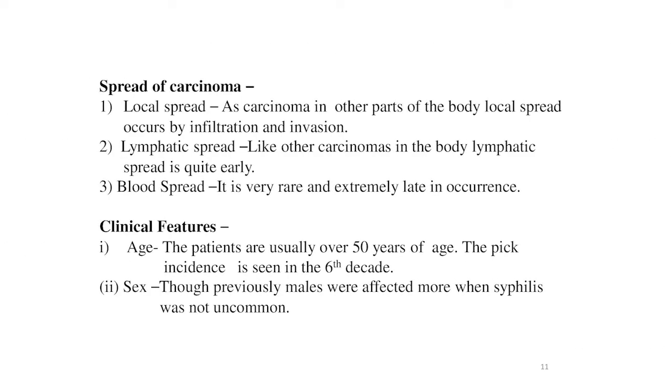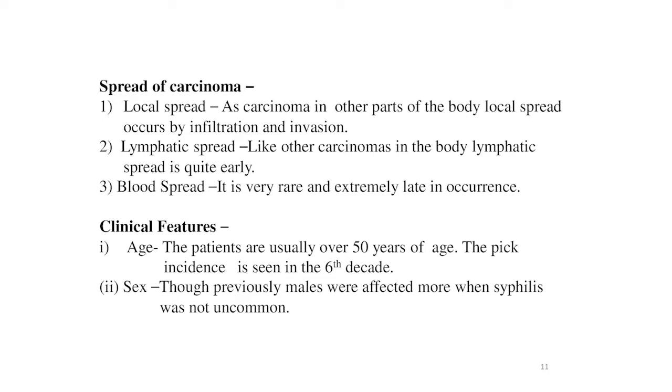Now the spread of the carcinoma: local spread, lymphatic spread and blood spread. Local spread occurs by infiltration and invasion. Carcinoma of the anterior two-thirds of the tongue usually starts on the lateral margin of the tongue. Carcinoma of the posterior third of the tongue tends to spread to the corresponding tonsil, epiglottis and soft palate.